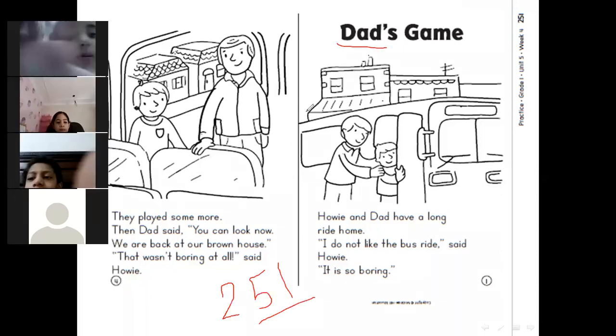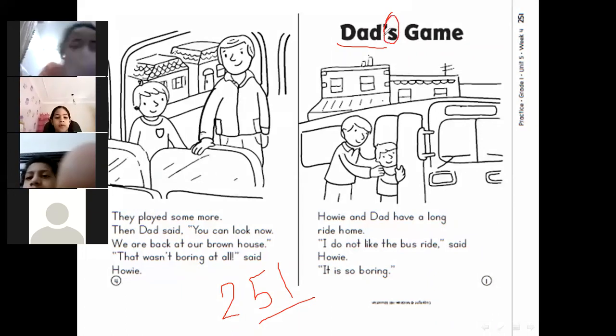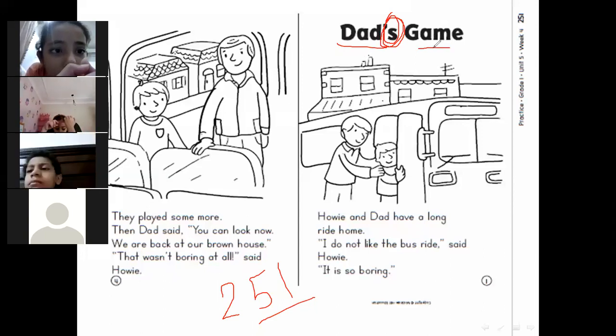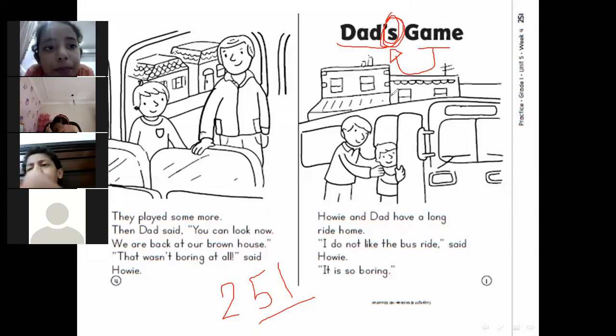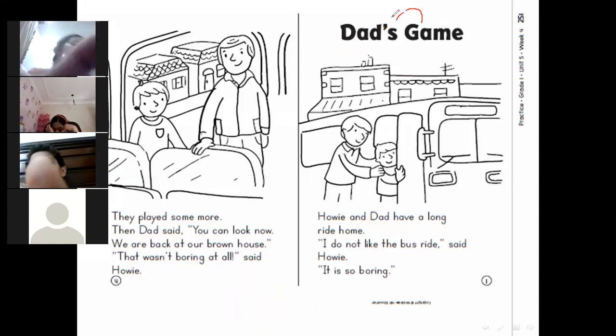So the title of the story is Dad's Game. What's the meaning of the apostrophe and s here? This is a possessive. We put the apostrophe and s to show possession. So here it's a possessive noun, and the game belongs to the dad. The possessive shows us the ownership. Dad's game means this game is for the dad.